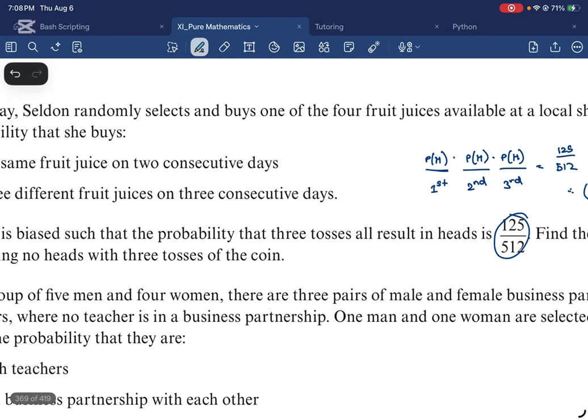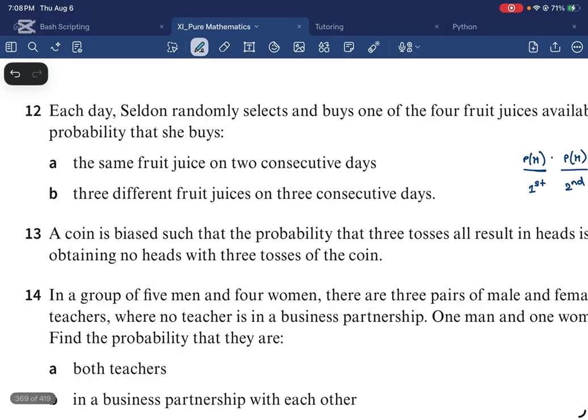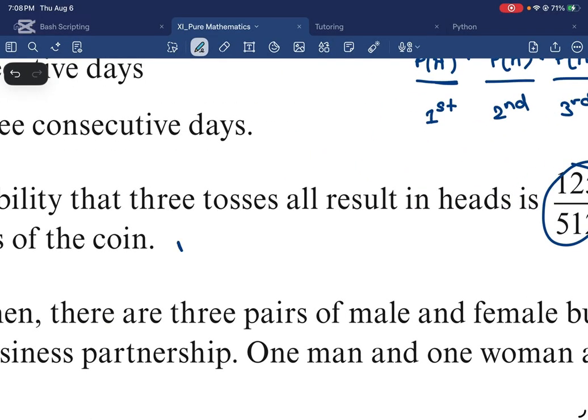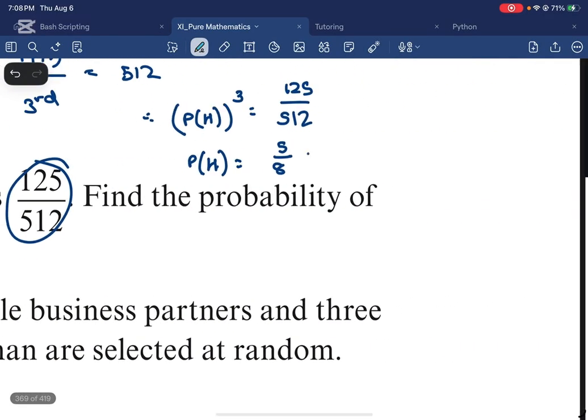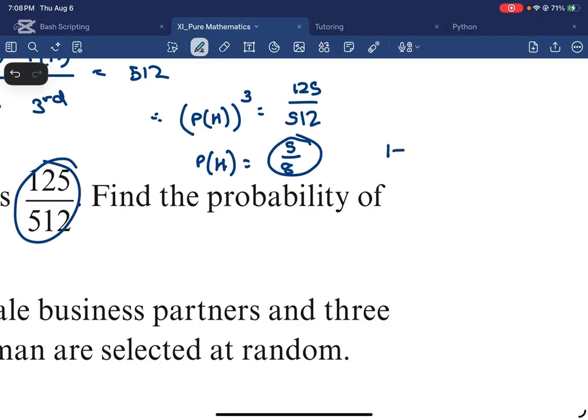Find the probability of getting no heads with 3 tosses of the coin. So basically, you don't want a head on the first. So basically, you want tails on the first toss, tails on the second toss, and tails on the third toss, right? So if the probability of getting a heads is 5 over 8, the probability of getting tails is 1 minus 5 over 8, right? So basically, this is going to be 3 over 8.